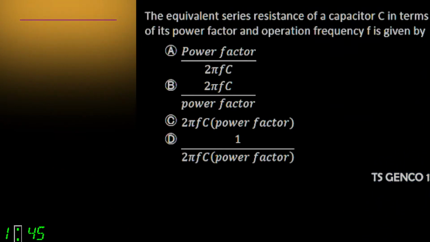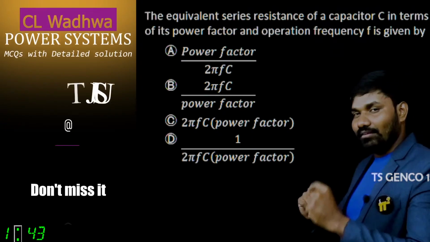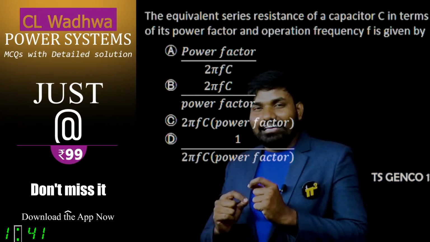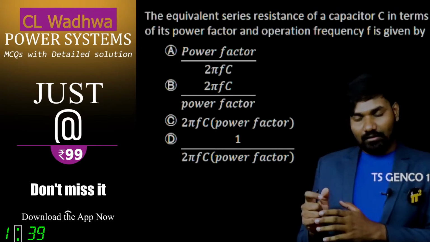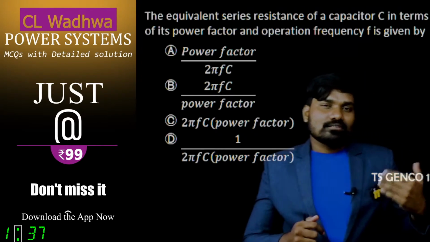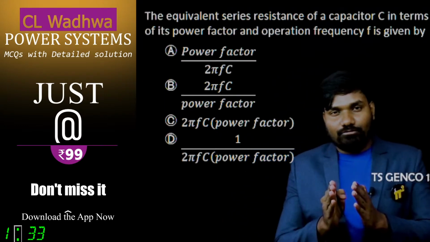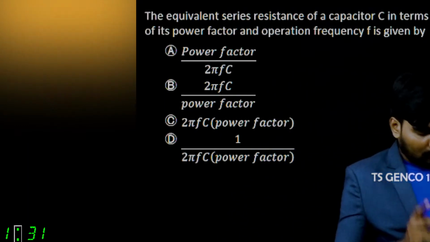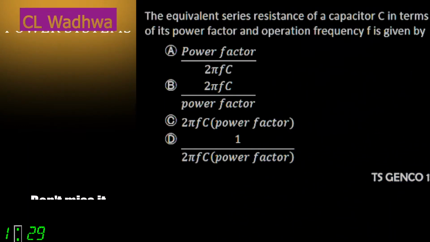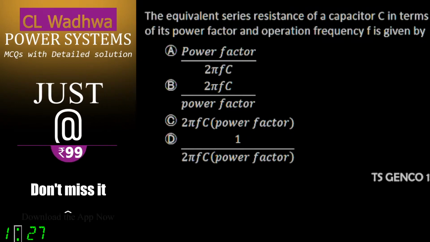You have to know what this ESR is. ESR means equivalent series resistance. It's not some extra resistance. That's the equivalent resistance of the capacitor itself.